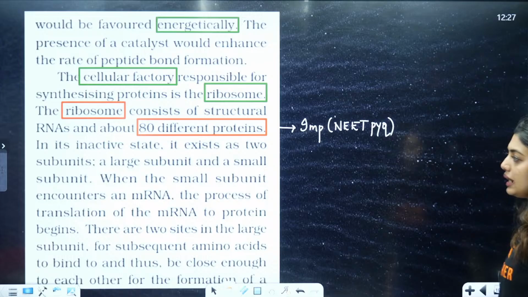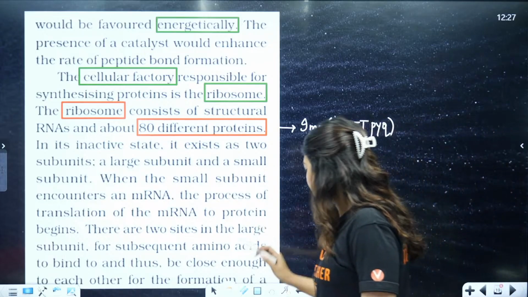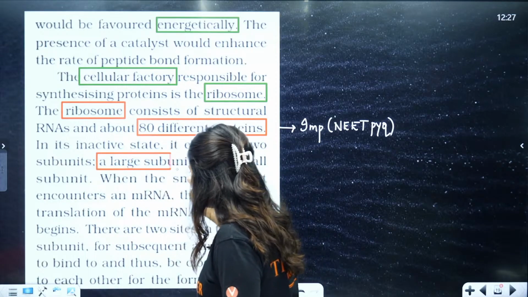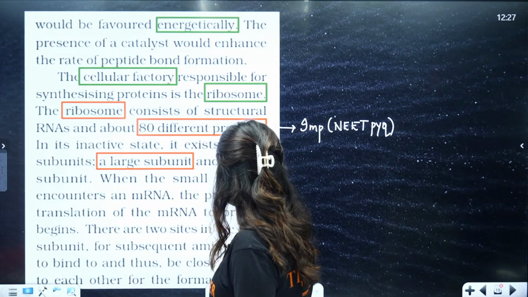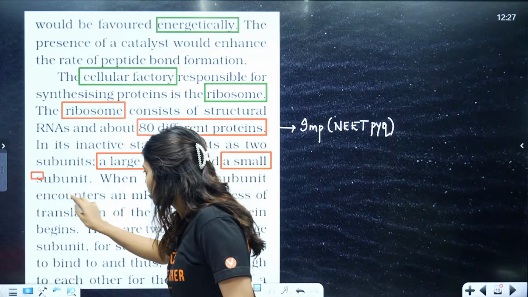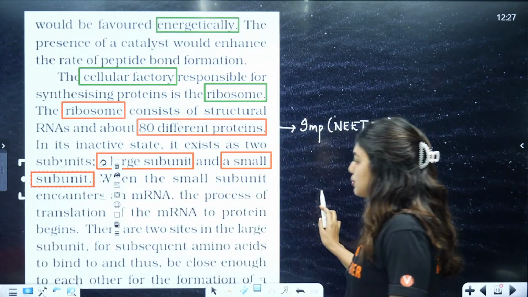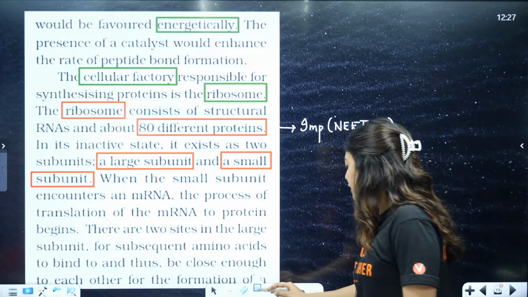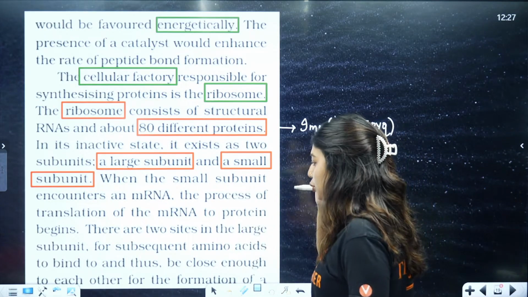Now, in its inactive state, the ribosome exists as two subunits: a larger subunit and a smaller subunit. When the small subunit encounters an mRNA, the process of translation of mRNA to protein begins.